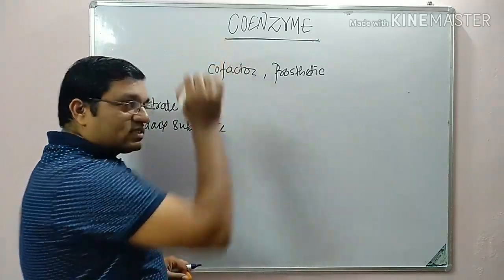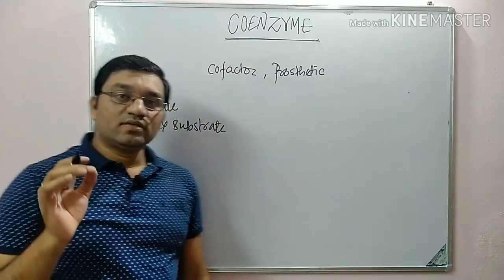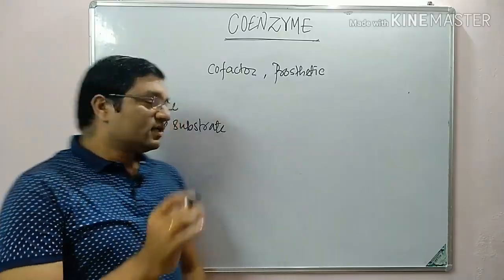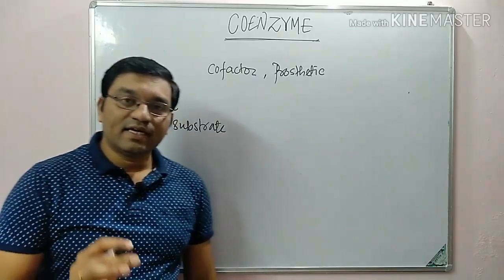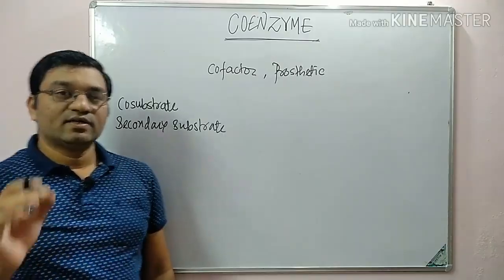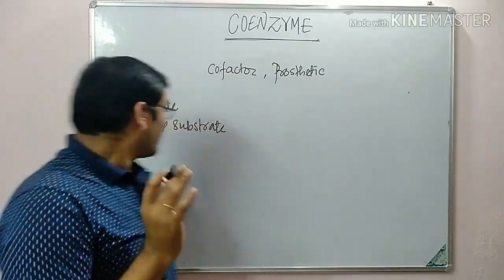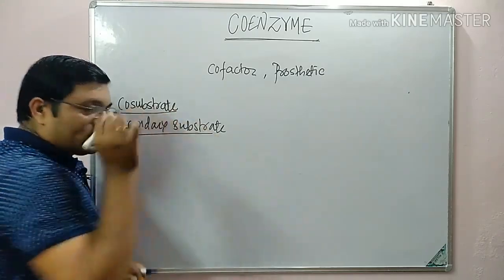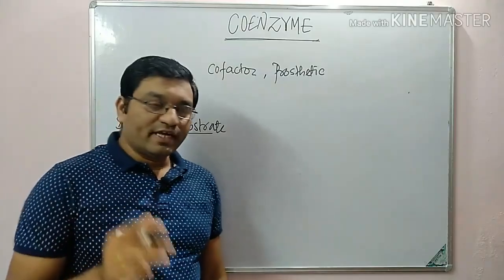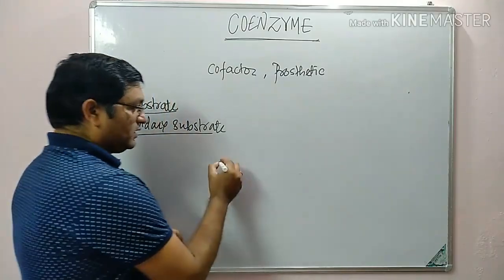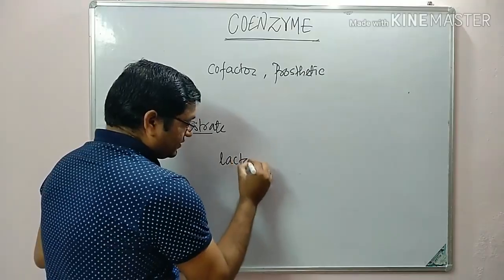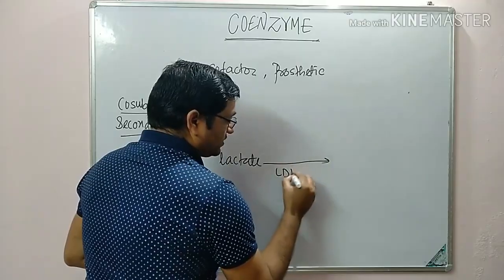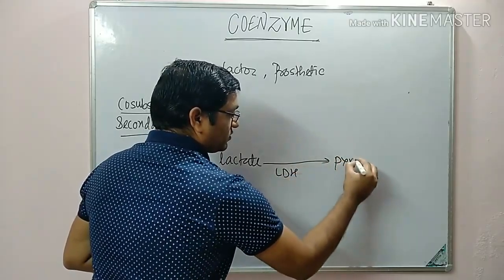These coenzymes are non-protein small molecules or metal ions that participate directly in substrate binding and catalysis. They are known as co-substrate or secondary substrate. If we take one example, lactate is converted into pyruvate with the help of lactate dehydrogenase.